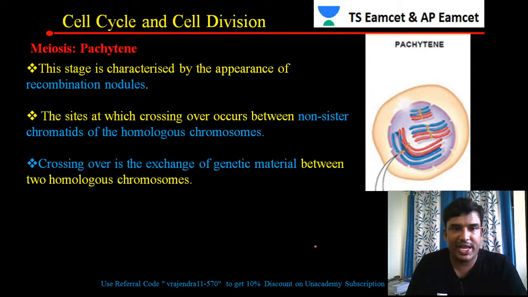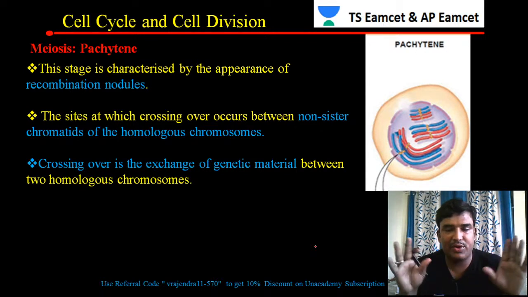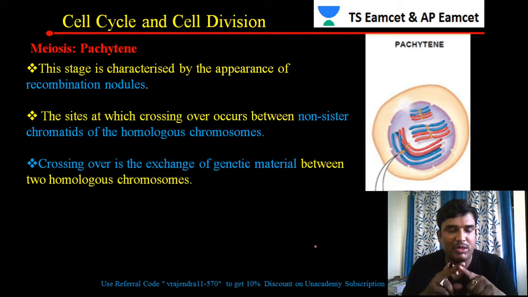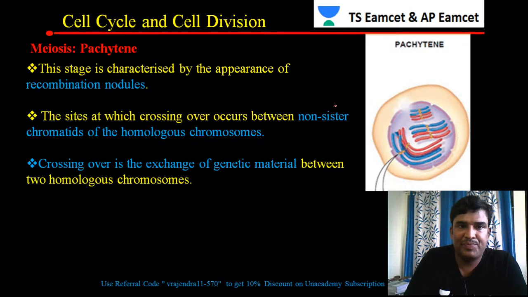So that is about the zygote stage. Finally, what is happening in the zygote? The pairing of the homologous chromosomes is taking place, and the formation of the synaptonemal complex is taking place. The synaptonemal complex is composed of homologous chromosomes as well as nucleoprotein. That is what happens in the zygote stage.